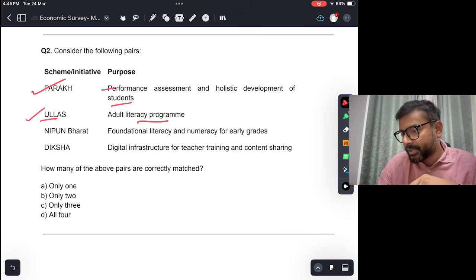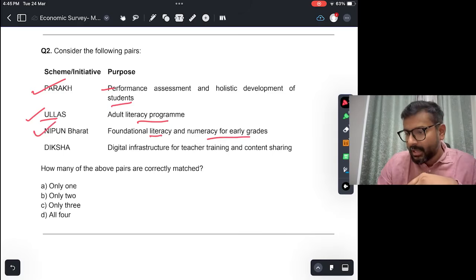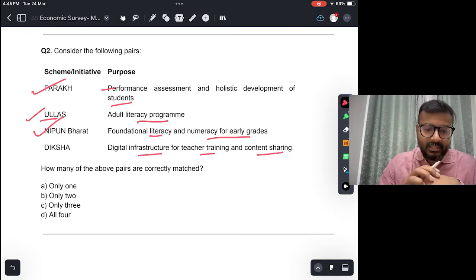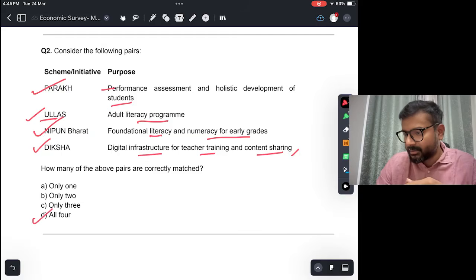Nipun Bharat is for foundational literacy and numeracy for early grades. This is true. And Diksha is digital infrastructure for teacher training and content sharing. So Diksha is essentially for digital infrastructure. इसका full form होता है Digital Infrastructure for Knowledge Sharing platform. And this purpose is correct. So all 4 are correct. So the answer would be D.